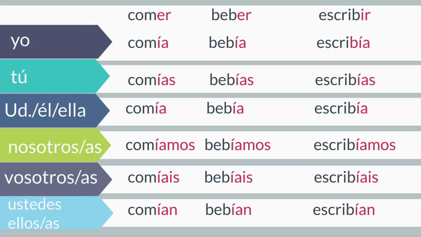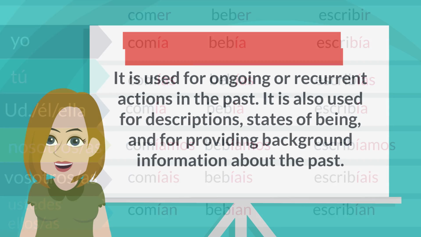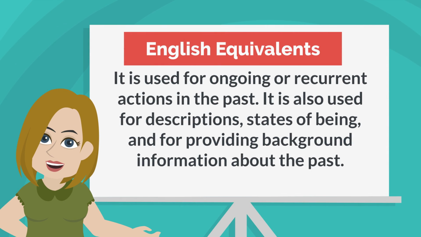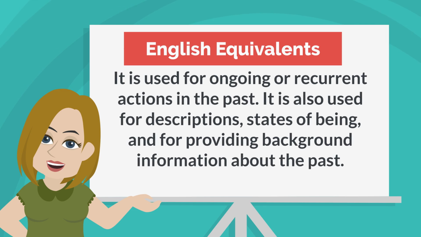For ustedes, ellos, or ellas, drop the ER or IR and replace it with ían. Ustedes comían. Ellos bebían. Ellas escribían. It is important to note that the imperfect tense is used for ongoing and recurring actions in the past. It is also used for descriptions, states of being, and for providing background information about the past.